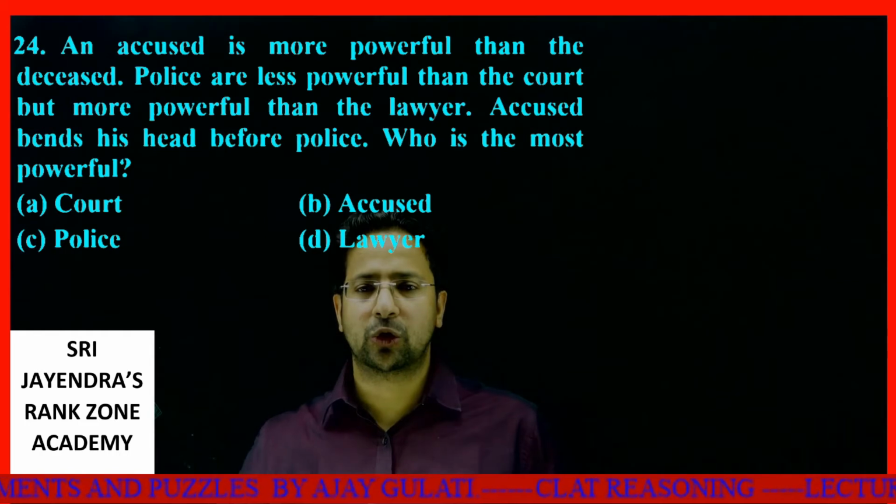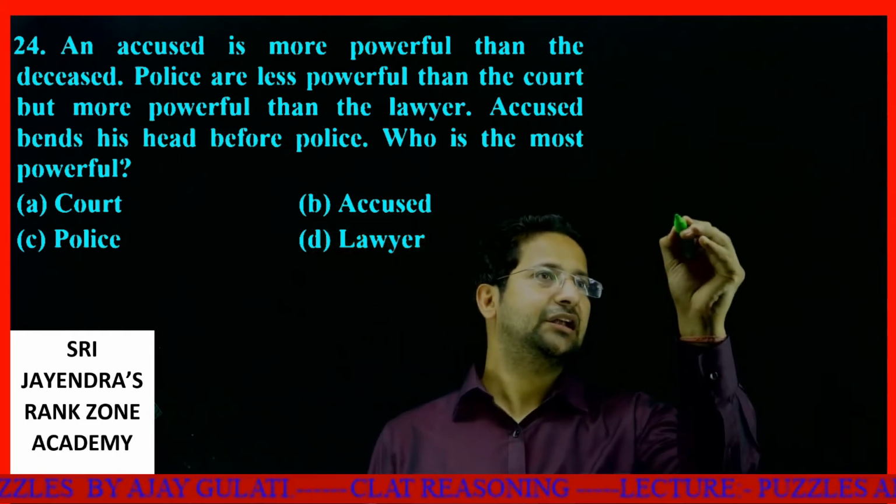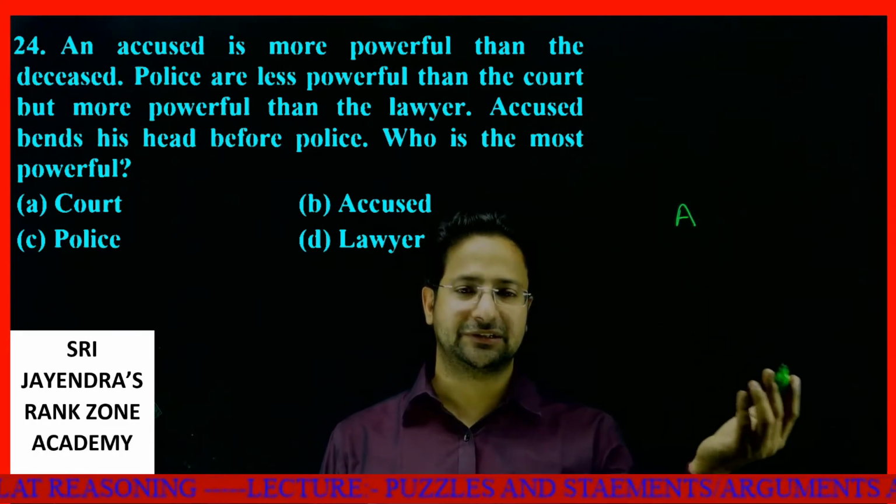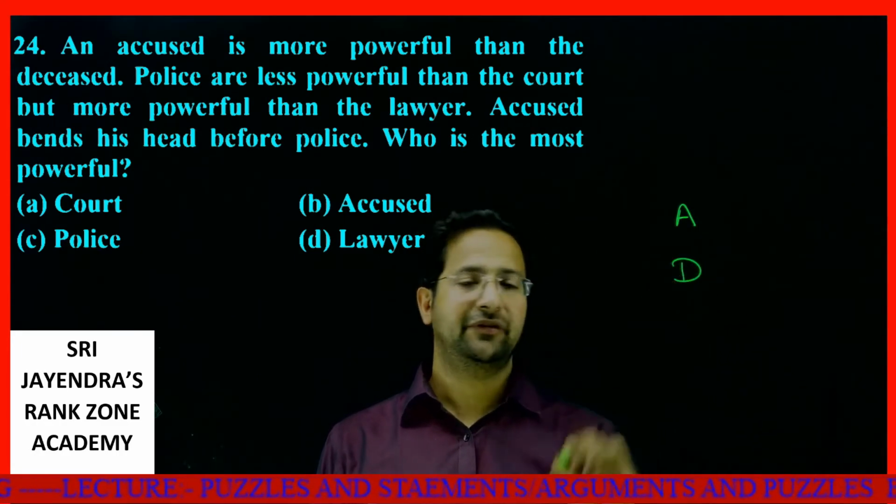An accused is more powerful than the deceased. Let's say this is the accused. Accused is more powerful than the deceased. Deceased means someone who is dead. So A will come above D.